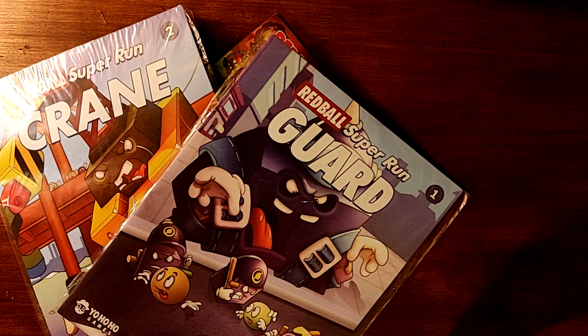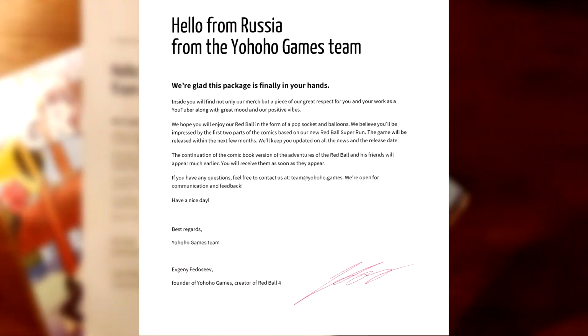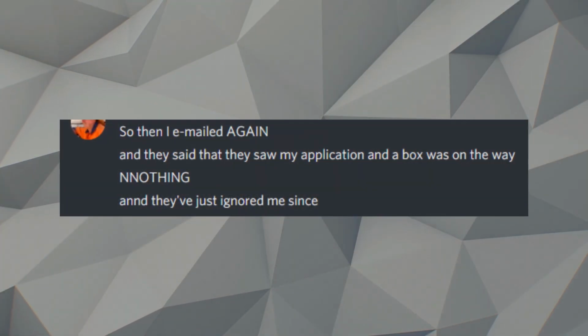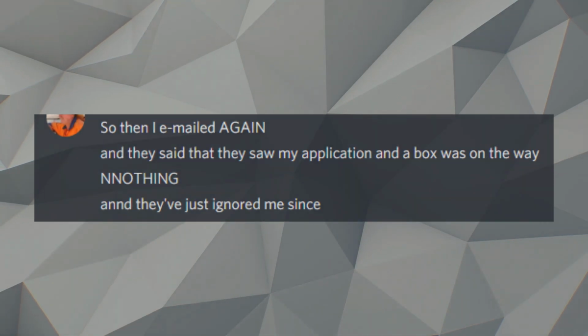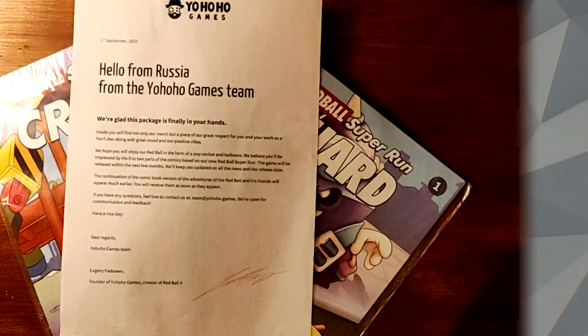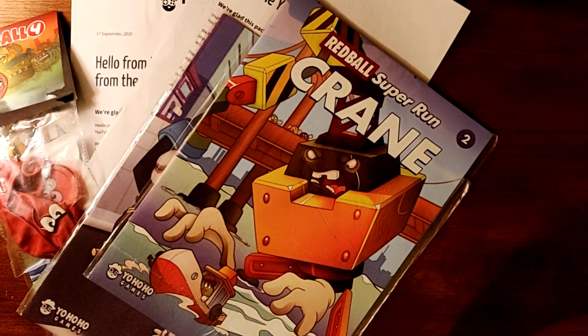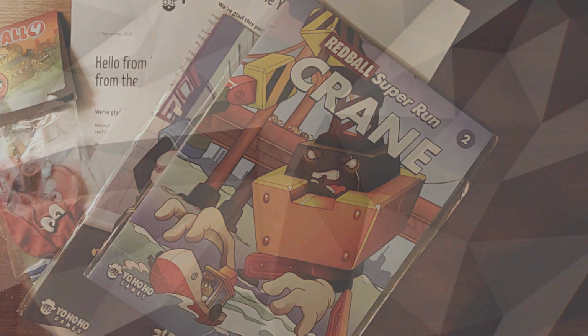The packages that we received included Red Ball 4 balloons, 2 sticker books, a Red Ball pop socket, and a letter from the company, electronically signed by Evgenie himself. Unfortunately for community member Jez, he didn't end up receiving anything, a testament to the true horrors of international shipping. Thankfully, I received 2 packages, and have 2 of everything, due to having 2 Red Ball related channels. I guess it all evens out in the end.